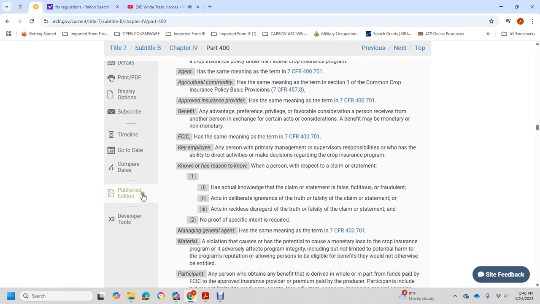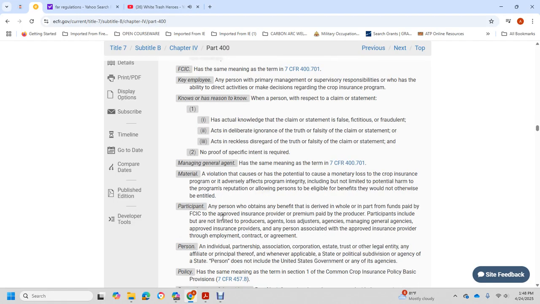Key employee: any person, primary manager, supervisor, or responsible person who has the ability to directly and actively make decisions regarding the crop insurance. Knowingly: a person knows or has reason to know with respect to a claim or statement, has actual knowledge that the claim or statement is false, fictitious, or fraudulent, acts in deliberate ignorance of the truth or falsity of the claim or statement, or acts in reckless disregard for the truth or falsity of the claim or statement. No proof of specific intent is required.